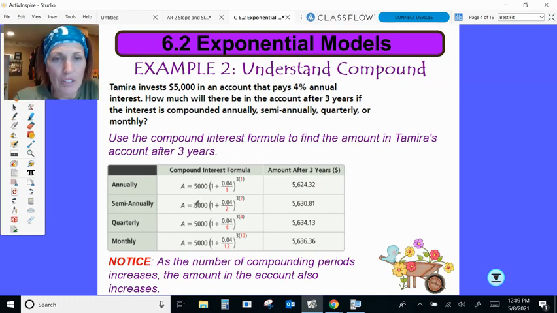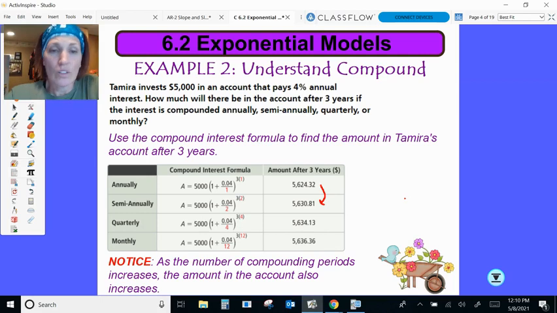Okay, semi-annually. So now we're doing it twice a year. So our principal amount is the same, but this time we're going to take 0.04 divided by 2, and that's going to give us 0.02. So we're going to take 2% and add that to our $5,000. Then it's raised to the power of 3 times 2, because really over 3 years we're going to compound it 6 times. We're going to calculate that interest 6 times instead of 3, because we're doing it twice a year. Okay, so she'll end up getting $5,630.81. So notice it's a little bit bigger than this time. She gets a little bit more money by compounding it twice a year instead of once a year.